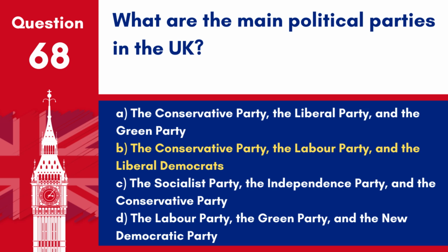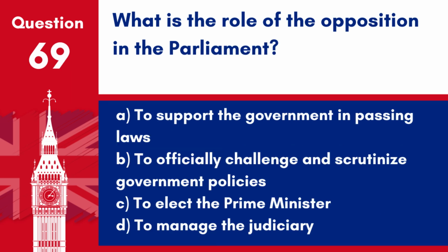Answer. B. The Conservative Party, the Labour Party and the Liberal Democrats. These are the three main political parties in the UK, each with significant representation in the House of Commons. Question 69. What is the role of the opposition in the Parliament?